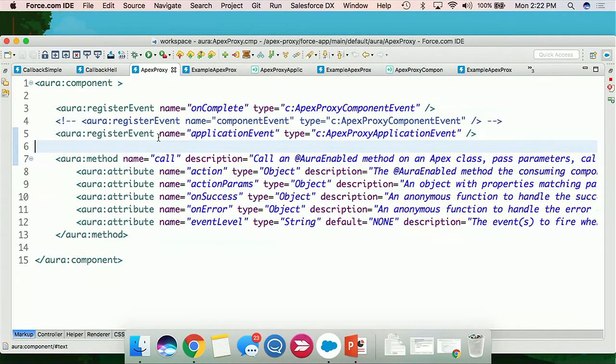For those that aren't familiar with aura methods, think of it as a really small, lightweight way to kind of give your component an API. Essentially let some other component call the method within that component to go do stuff for you. In this case, our call method takes a bunch of parameters that probably look kind of similar to what we're passing to our enqueueAction call. We're going to pass it the actual Apex method that we want to run. We're going to pass it the parameters that that Apex method expects. And then, to start, we'll pass a couple of functions to manage the success or failure of the call out. Later, we'll pass some details about how to have events actually handle those results.